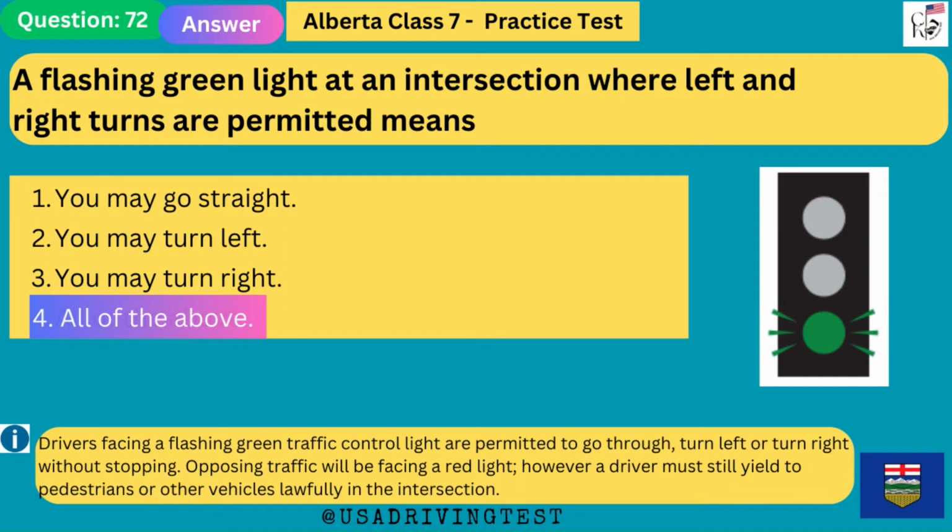Drivers facing a flashing green traffic control light are permitted to go through, turn left or turn right without stopping. Opposing traffic will be facing a red light, however a driver must still yield to pedestrians or other vehicles lawfully in the intersection.